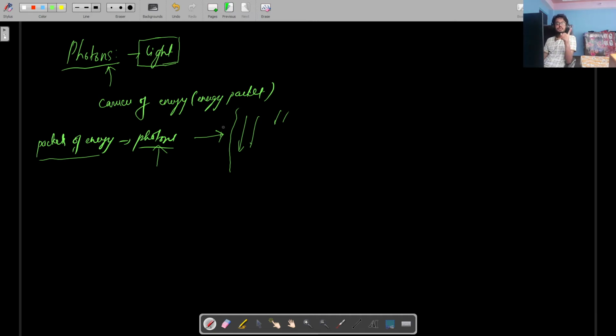Max Planck was the one who found out that energy is carried in the form of packets, but he was not confident about whether photons are the ones that move. So Einstein, after studying the photoelectric effect and discovering a lot of things about it, came to the conclusion that photons are indeed the ones that carry the energy as well. So photons are the energy packets, and they carry the energy as well, right?